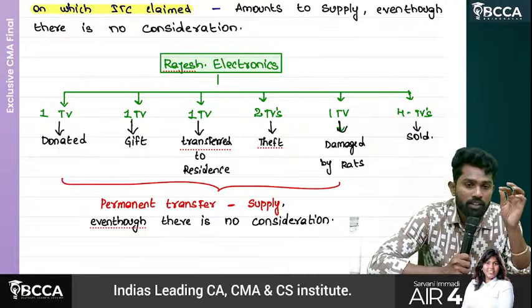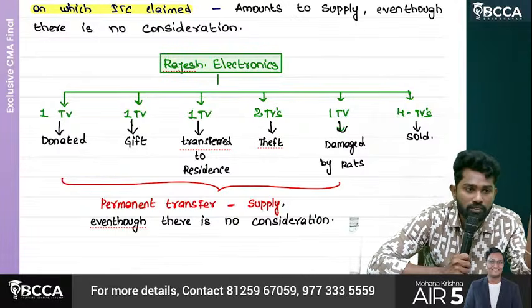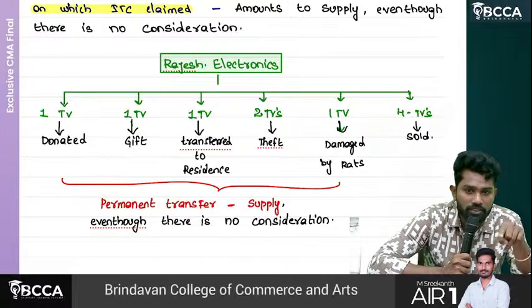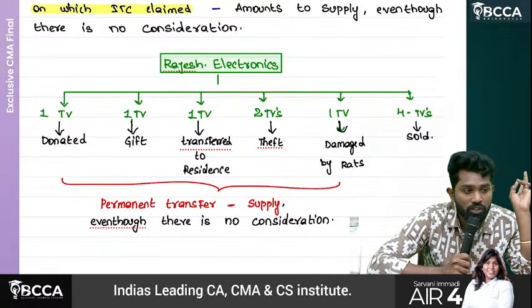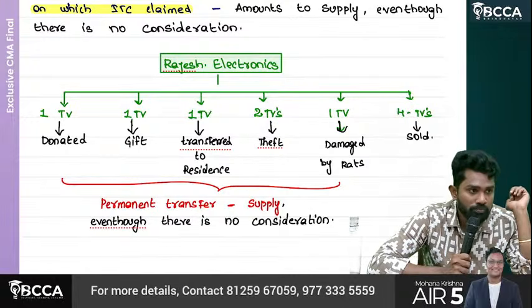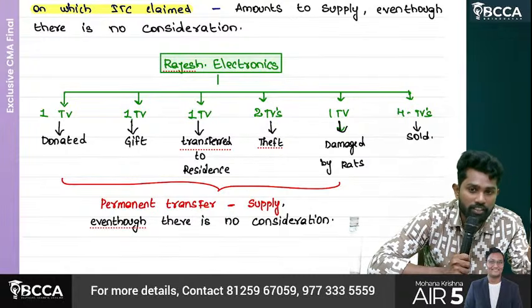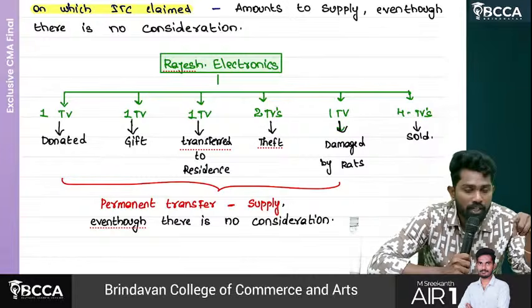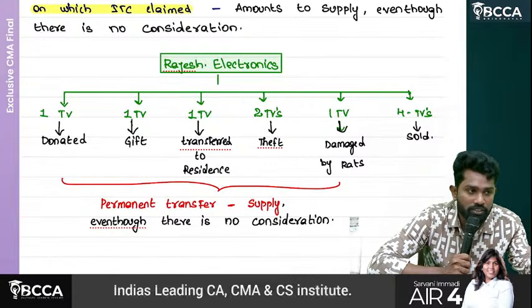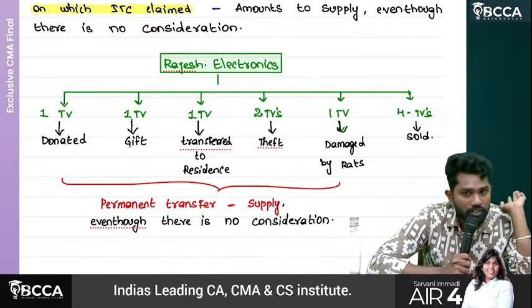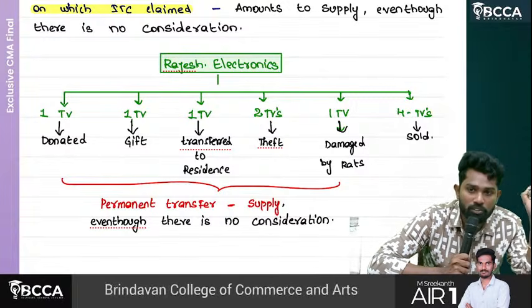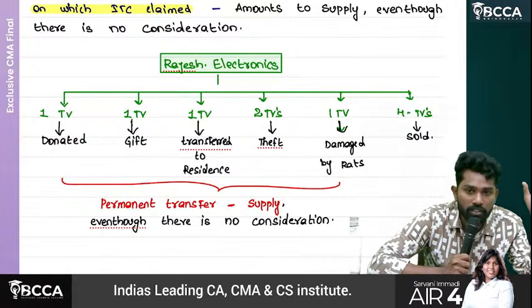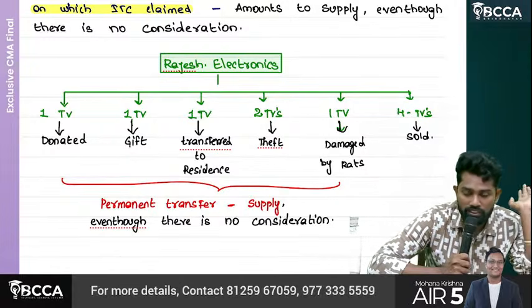Third one, any transfer of goods, services or both between related persons or distinct persons amounts to supply, even though there is no consideration. There is a proviso which says: when an employer gives any gift to an employee and the aggregate amount is within 50,000 in a financial year, it is not a supply. The last, 4th point: permanent transfer or disposal of business assets on which ITC was availed amounts to supply, even though there is no consideration.